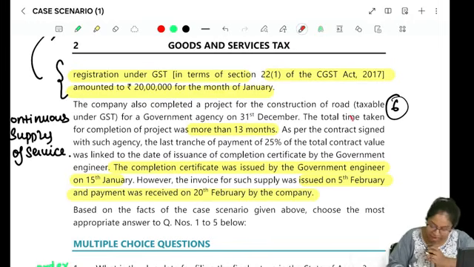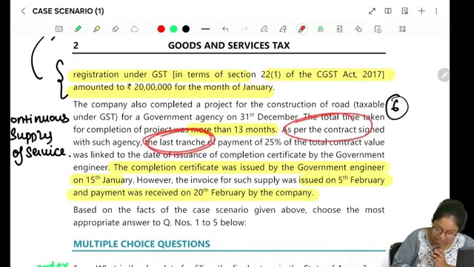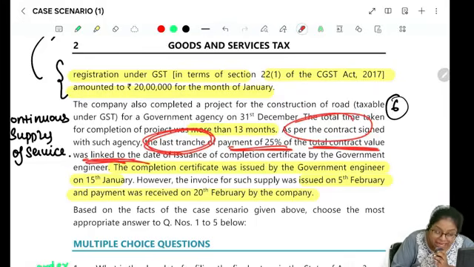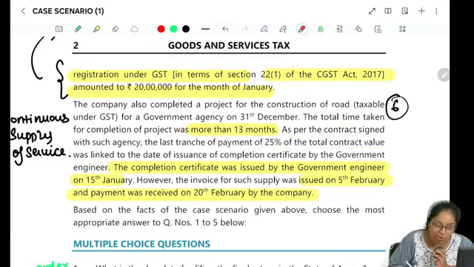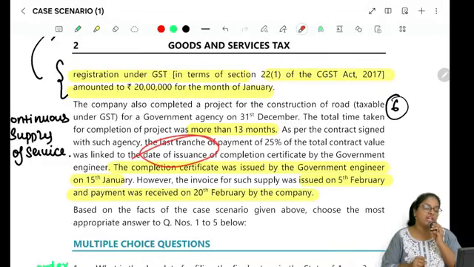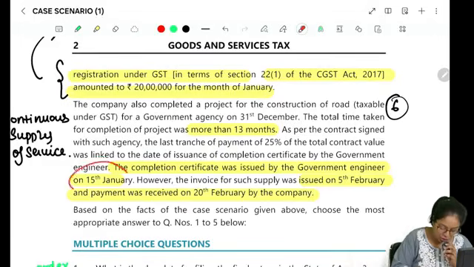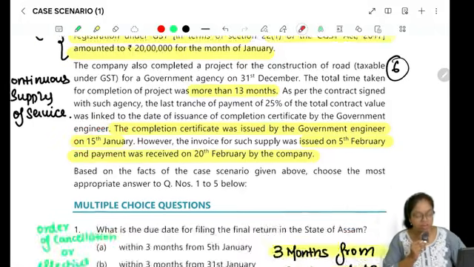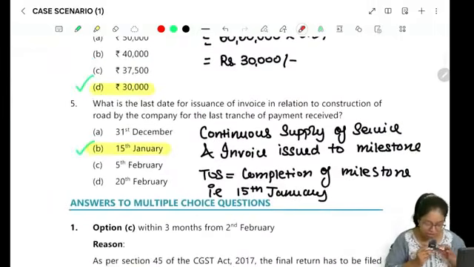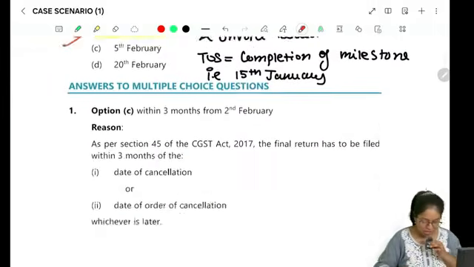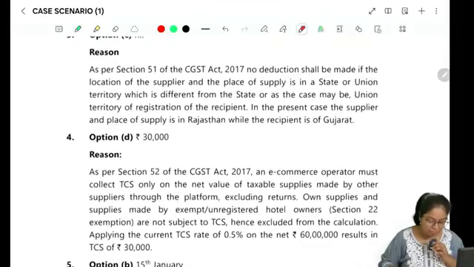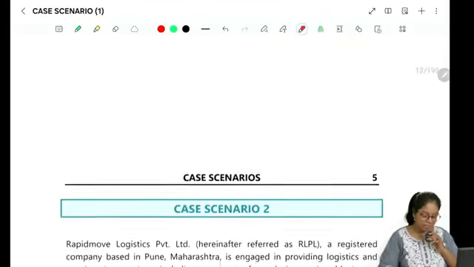Here you see, as per the contract signed, the last tranche of payment of 25% of the total contract value, which is attached to a milestone, was linked to the issuance of completion certificate, and the completion certificate is issued on 15th January. So what is the time of supply? The time of supply is also 15th January, right? So that is the entire case study 1. I hope it was absolutely clear.